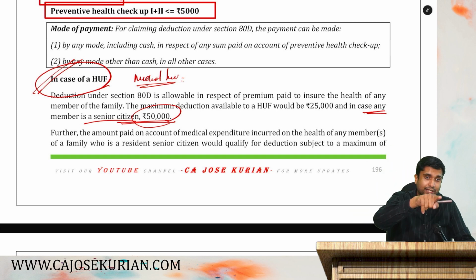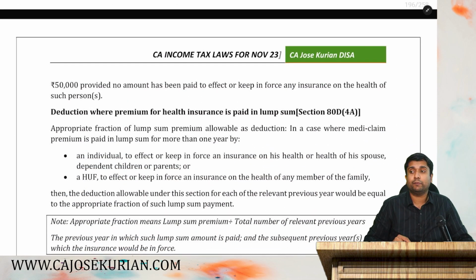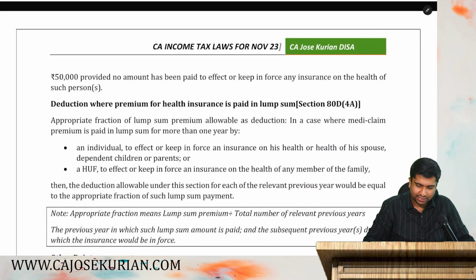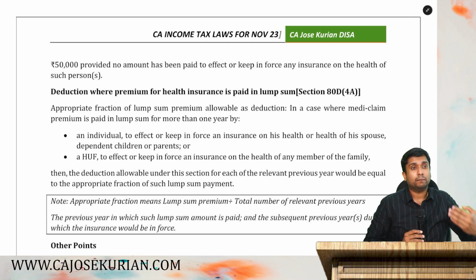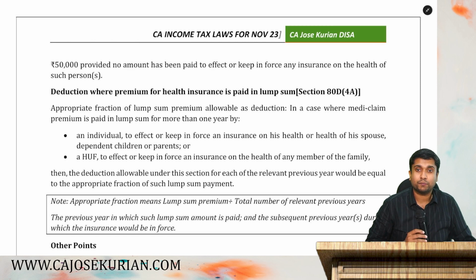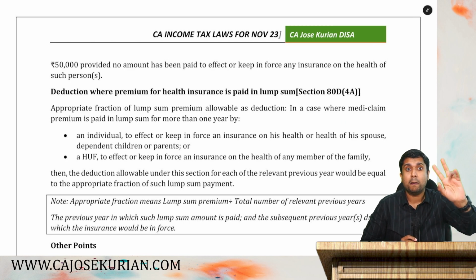Plus he has to be a resident, okay. He has to be a resident and senior citizen, then you will get a deduction up to 50,000. Now, listen, the payment also has to be made in other than cash. Now there is a problem here. Listen, you can pay premium for multiple years. There is an option given by most of the insurers that you can pay premium for multiple years.